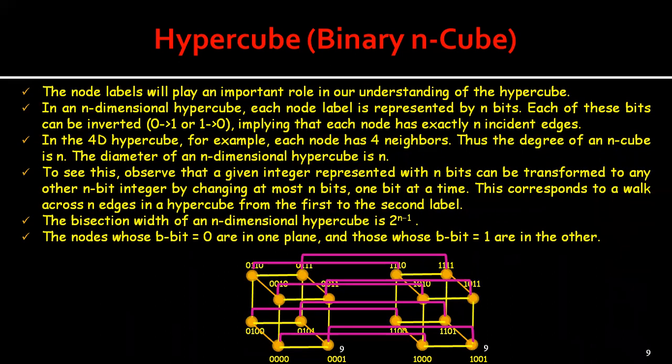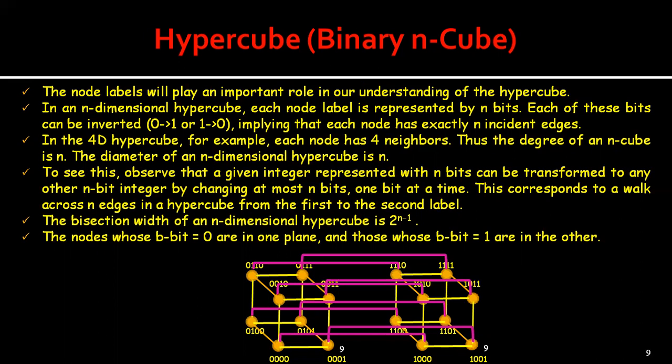So the degree of an n-cube is n. The diameter of an n-dimensional hypercube is also n. To see this, observe that a given integer represented with n bits can be transformed to any other n-bit integer by changing at most n bits, 1 bit at a time, and this corresponds to a walk across n edges in the hypercube from the first label to the second.